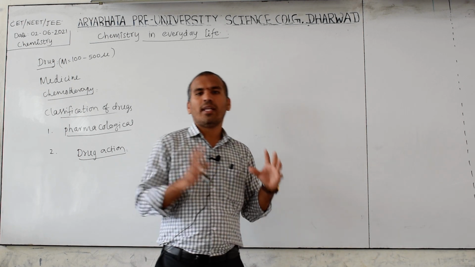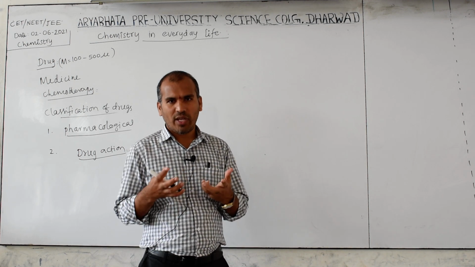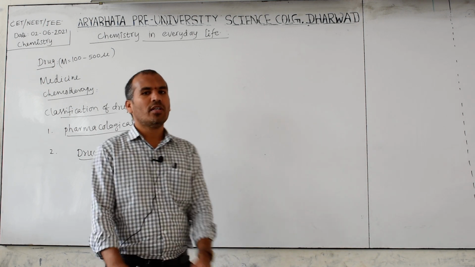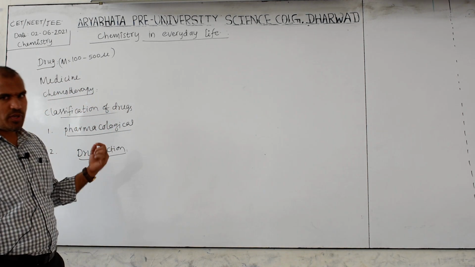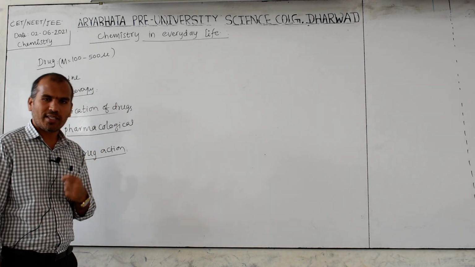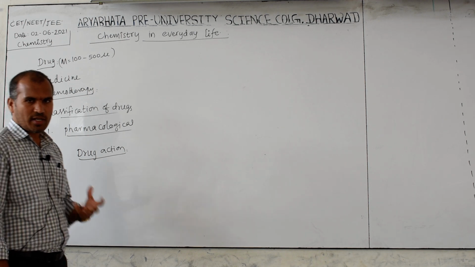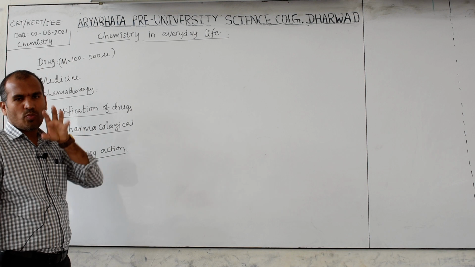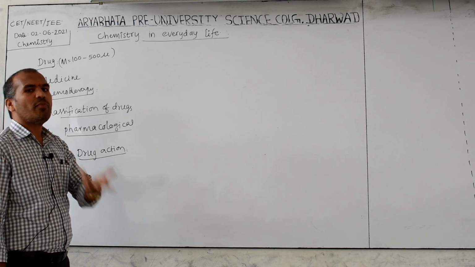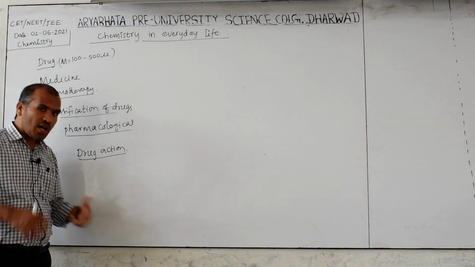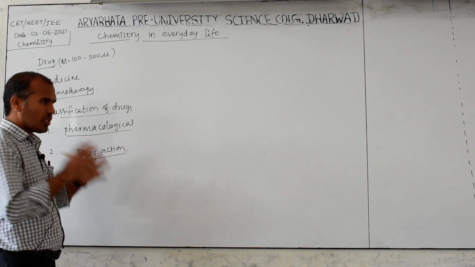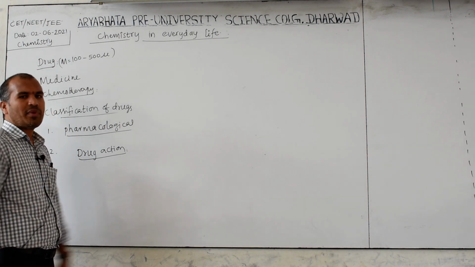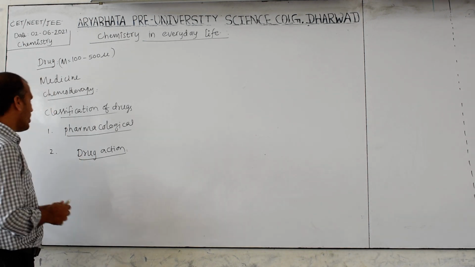There are so many antihistaminics, and they block in different ways. All are antihistaminic, but the blocking way or mechanism is different. That is called drug action. So based on the drug action also we can classify the medicine, or drug. Different antihistaminics block histamine through different mechanisms: how it is blocking, how it is stopping, how it is interacting with the histamine. Not only histamine; for any other chemical substance, the mechanism may be different.